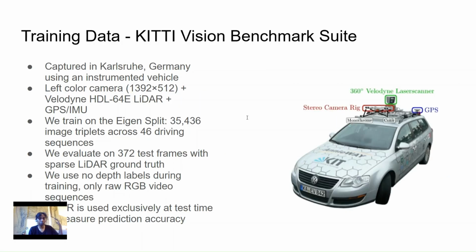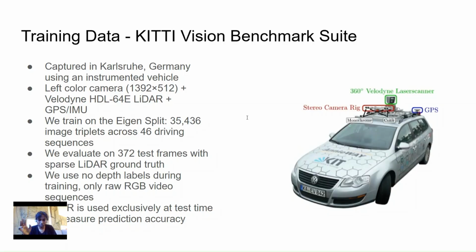Now, going back to the dataset that I mentioned earlier and the LiDAR. The dataset that I train and evaluate on is the KITTI Vision Benchmark Suite, collected by the Karlsruhe Institute of Technology. I hope I'm pronouncing that right. They drove a car with a sensor suite on the roof, which has four things for us: a pair of stereo color cameras, the Velodyne LiDAR that I mentioned earlier, which spins and measures from all angles, and a GPS with inertial measurement.